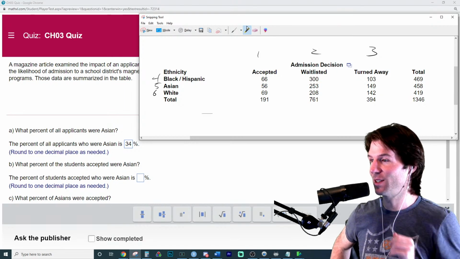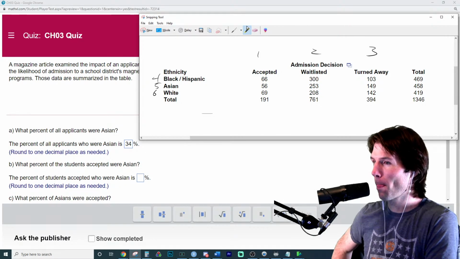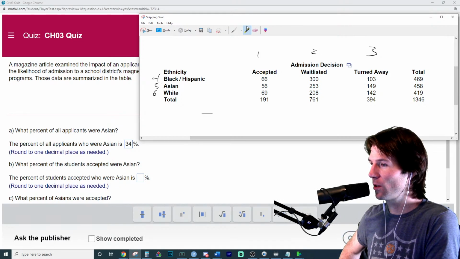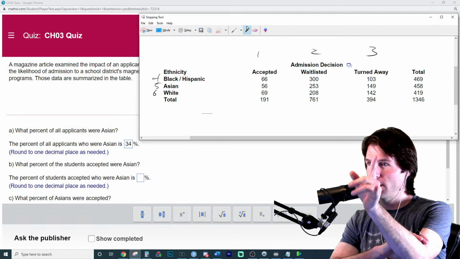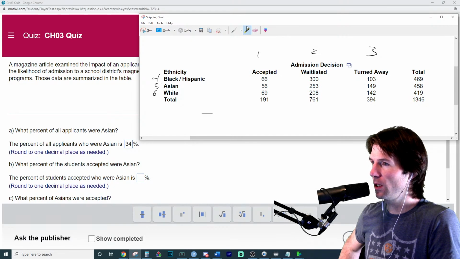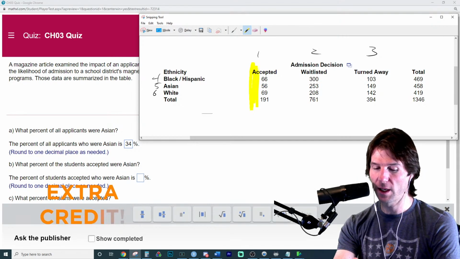Where do you think I should start shading? Around what number right now? Like it says, what % of the accepted students were Asian? So should I shade horizontally on 4, 5, or 6, or vertically on 1, 2, or 3? So where should I start looking conditionally? Rachel, you've already got the answer. Great job. We would go right here.